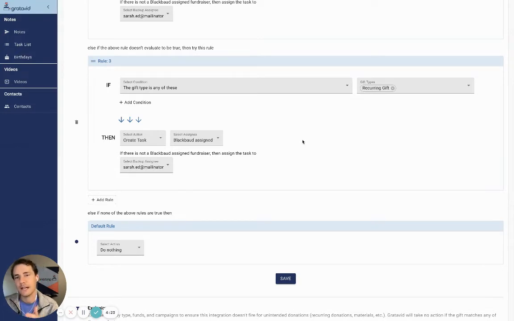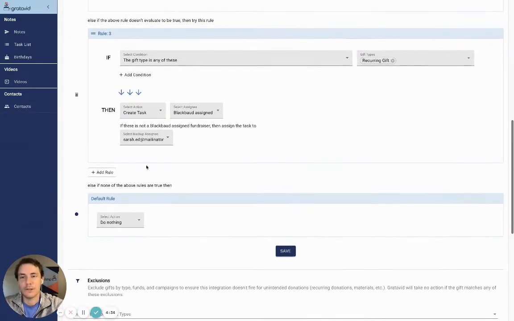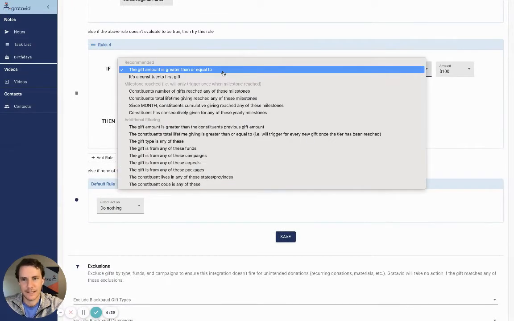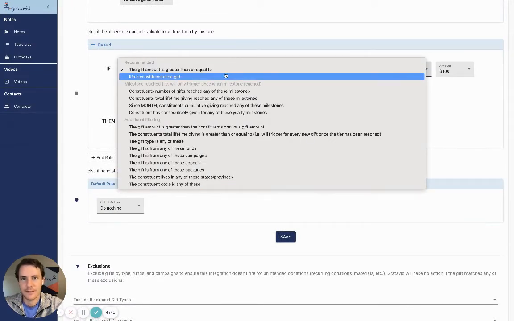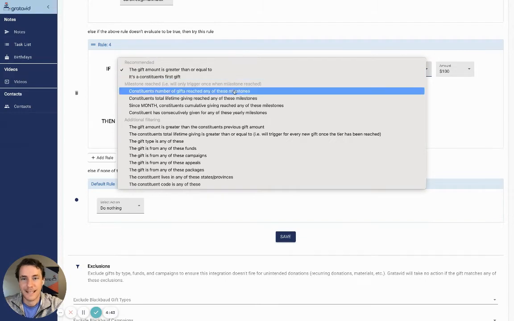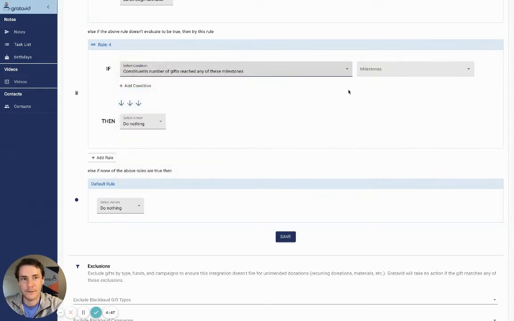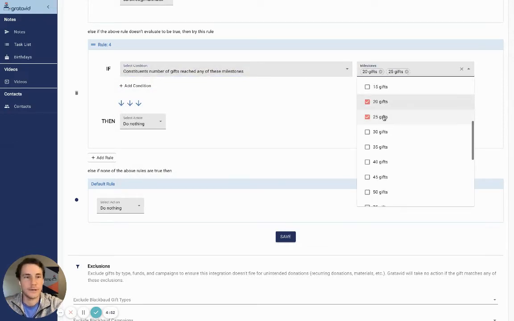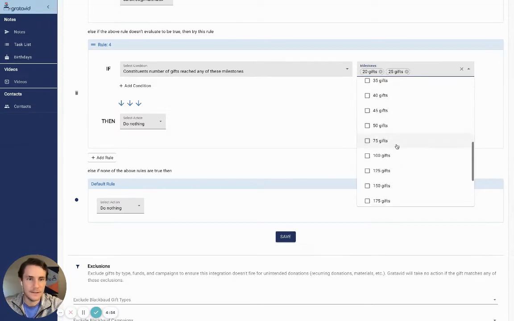But over time, they're going to give 25 gifts, or they might give cumulatively $1,000 or $5,000, or they might give cumulatively for 5 years. And so this is where you can use the Gratavid milestone integration events. So what I can do is I can select this. Then instead of selecting one of these basic ones, I can say, hey, if the constituent's number of gifts has reached any of these milestones, so maybe you want to thank people once they've given their 20th gift, and their 25th gift, then their 50th gift, and their 100th gift.